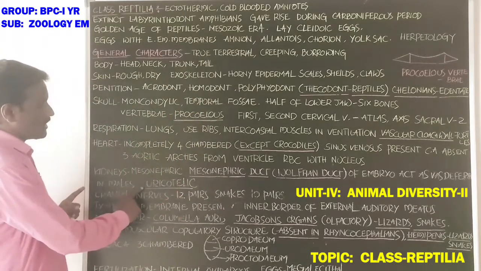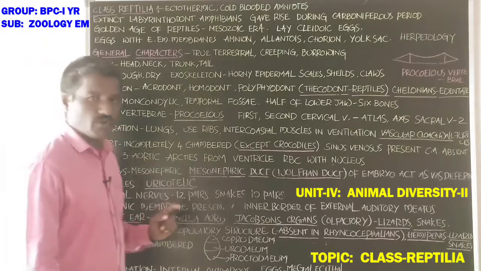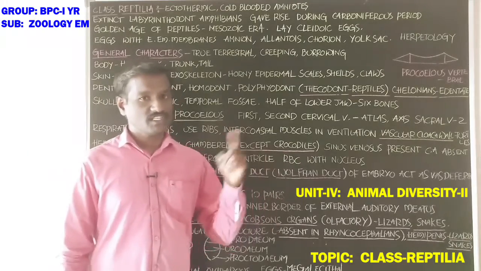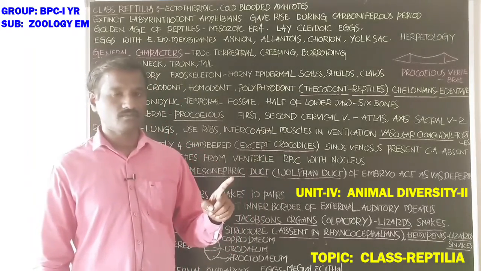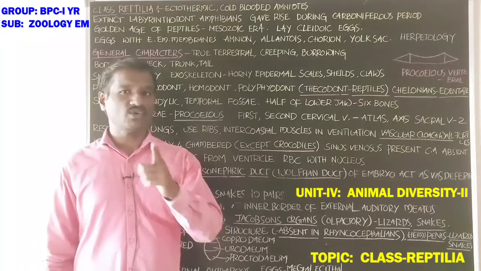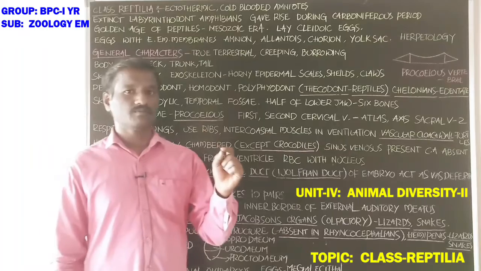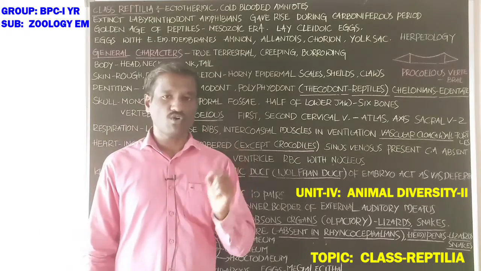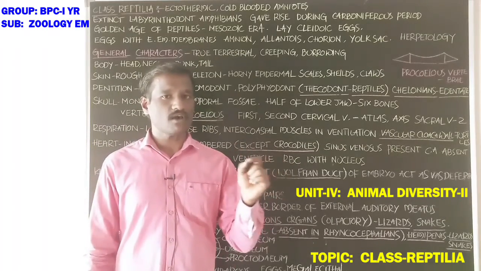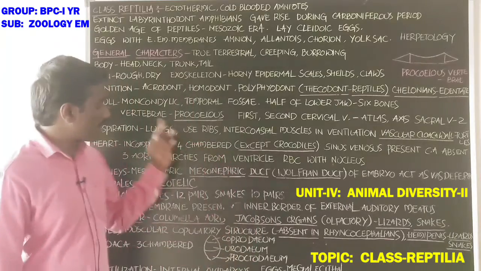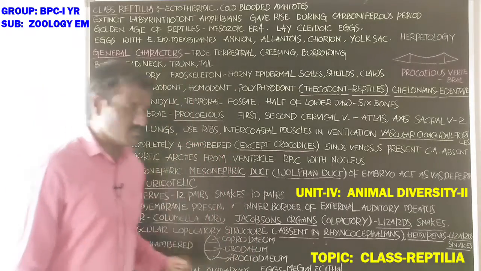Next, these are uricotelic animals. Among fishes, cartilage fishes are uricotelic animals. Next, bony fishes are ammonotelic animals. Amphibians are ureotelic animals and reptiles are uricotelic animals.